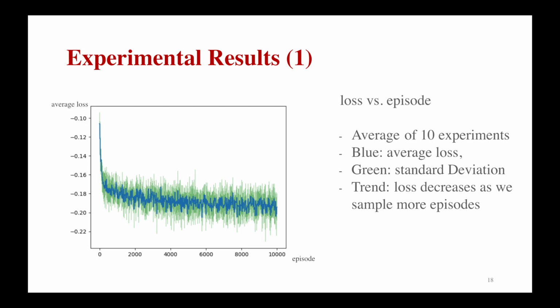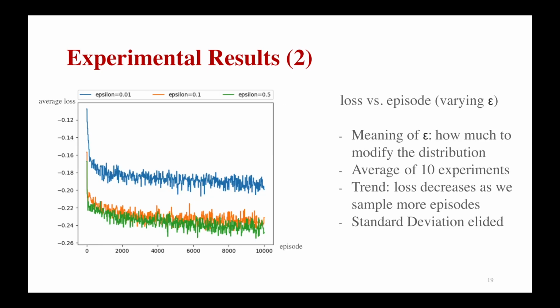Here is a plot of the average loss for each episode. It is the average of 10 experiments, which has 10k episodes each. The blue line is the average loss for every episode, and the green region is the standard deviation. From the trend, we can see the loss is continuously decreasing as we have more episodes.